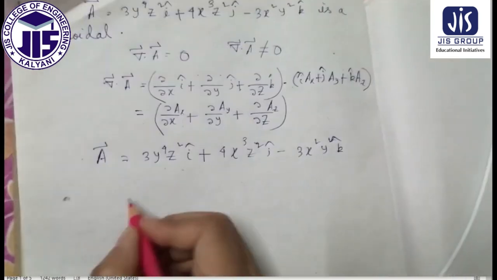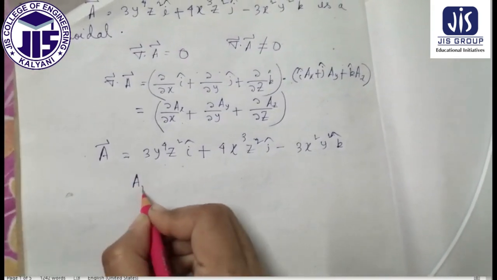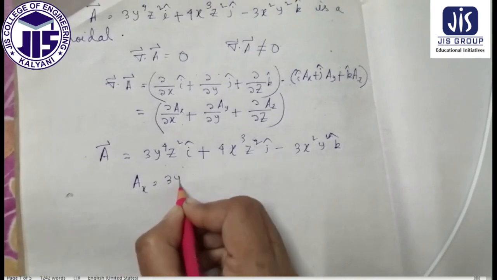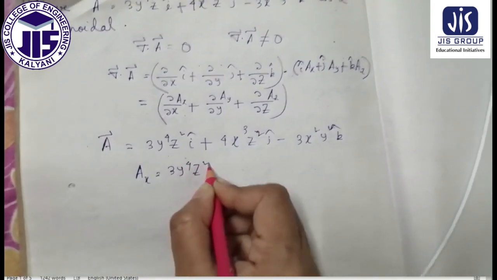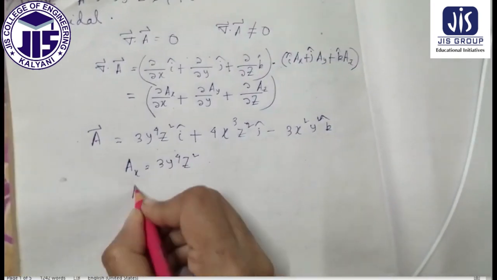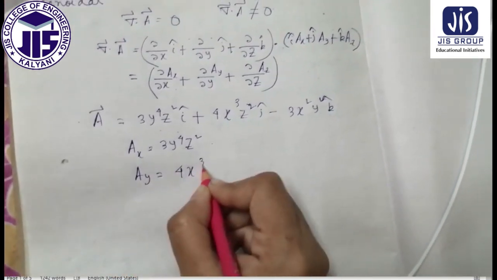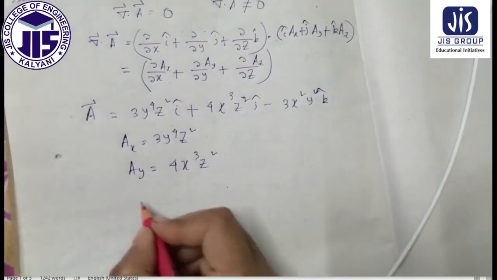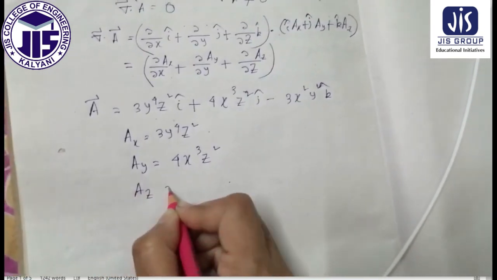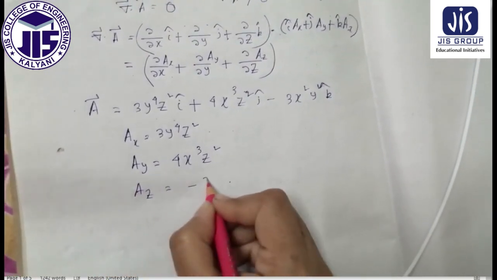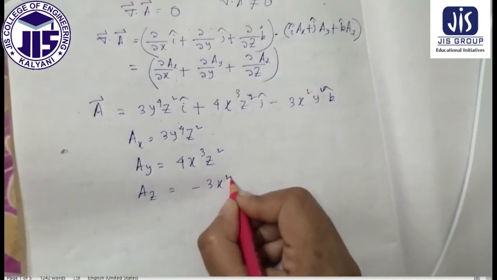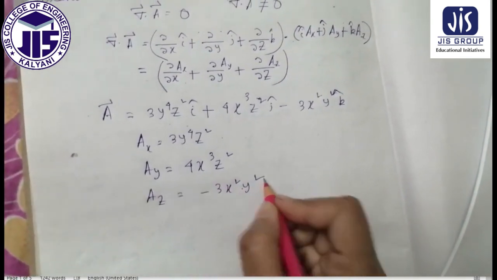So here ax equal to 3y to the power 4 z square, ay equal to 4x cube z square, az equal to minus 3x square y square.